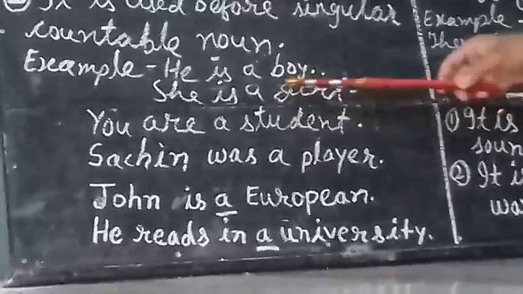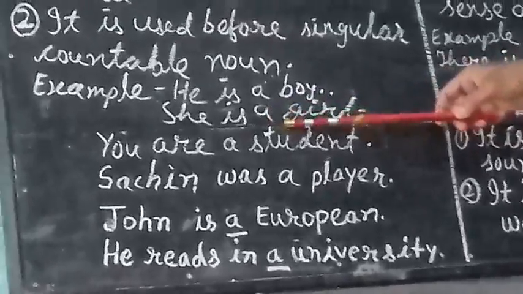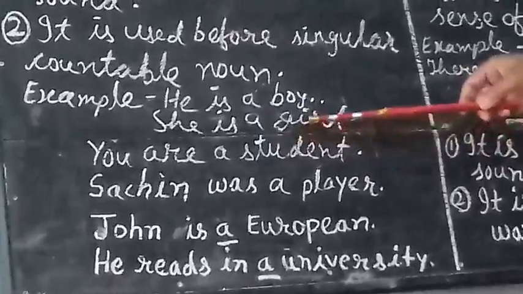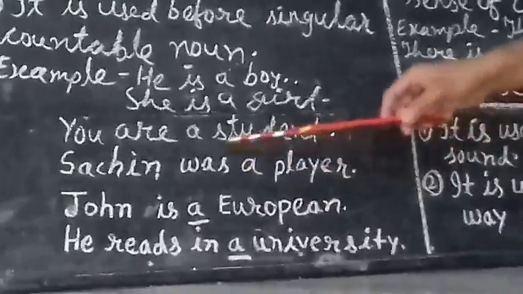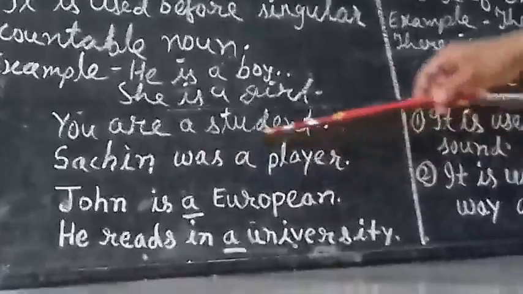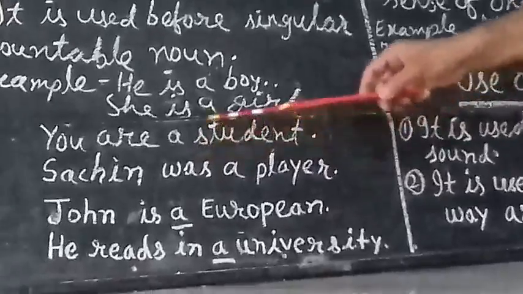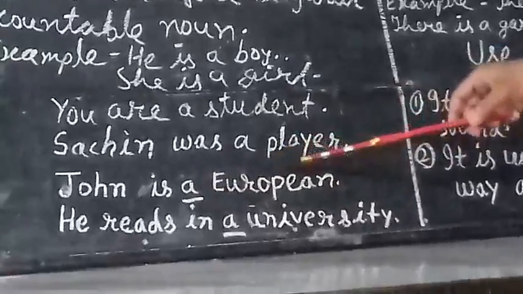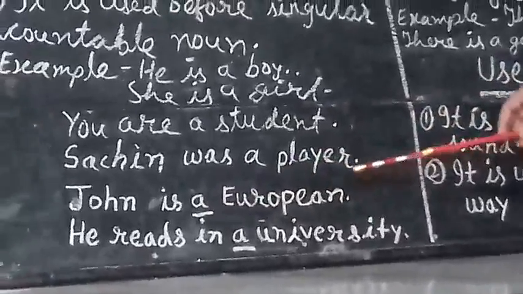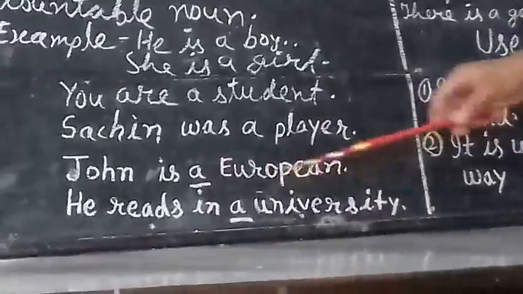Girl is a singular countable noun and its sound is also consonant. You are a student. Student, singular countable noun and sound is also consonant. Sachin was a player. Player, singular countable noun and its sound is consonant.